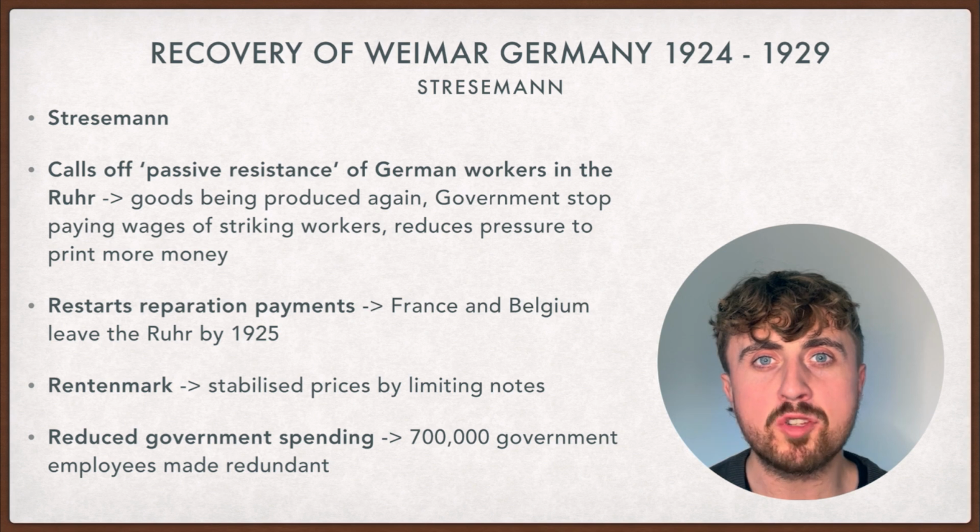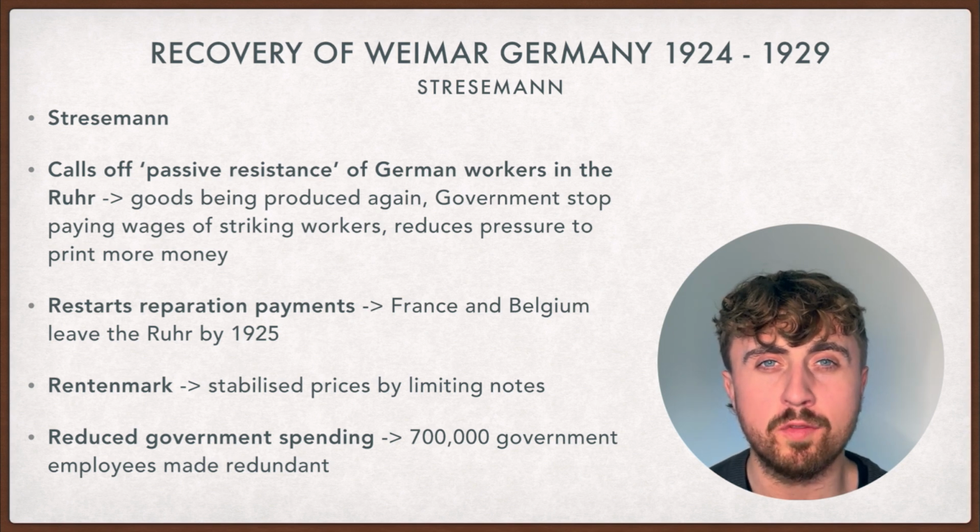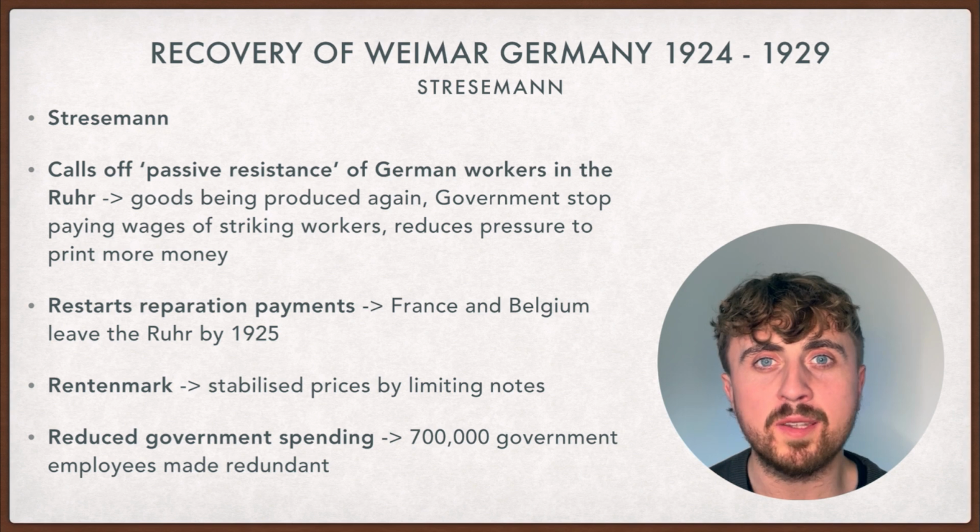Let's begin with Stresemann's first policies as the Foreign Minister of Germany. The first thing he did was call off passive resistance of the Ruhr. This meant that goods began to be produced in the region again. The government stopped paying the wages of striking workers, and this reduced the need to print more money, and therefore helped the inflation crisis.